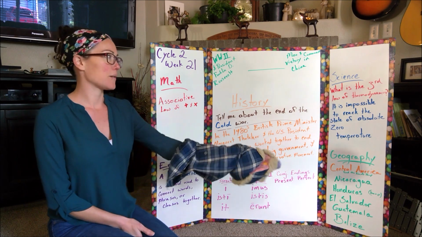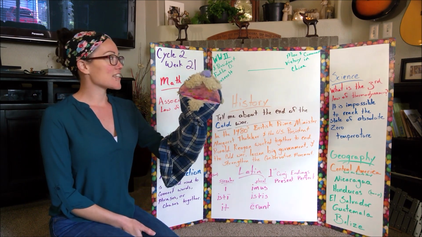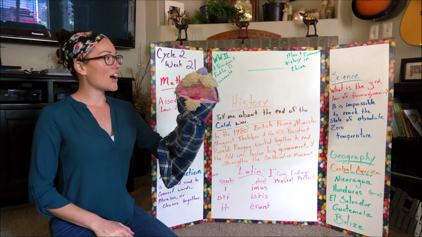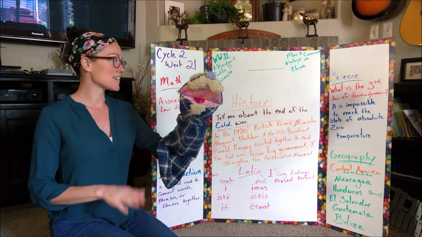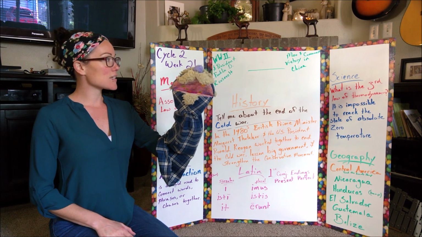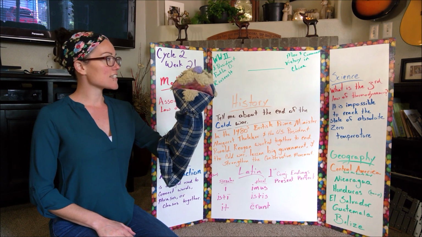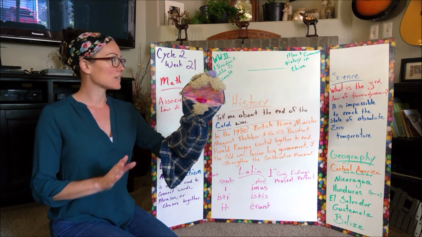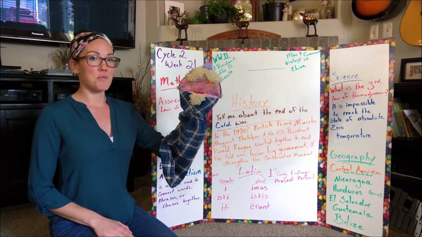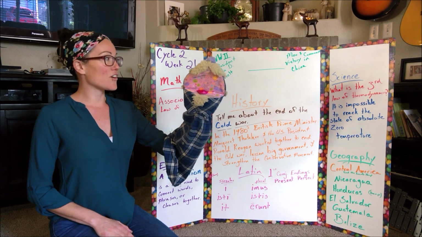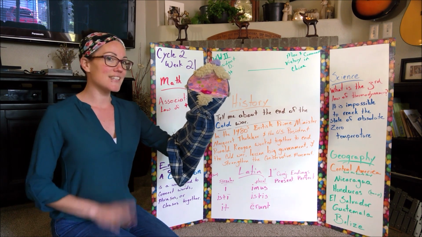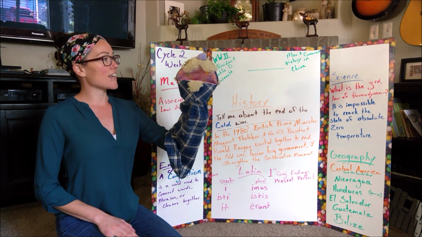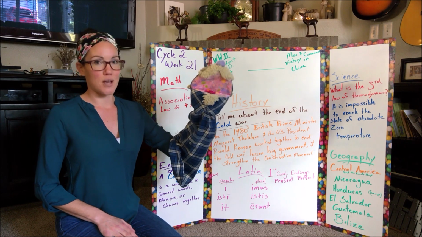If you're happy and you know it, clap your hands. What is the third law of thermodynamics? The third law of thermodynamics is it is impossible to reach the state of absolute zero temperature. What is the third law of thermodynamics? The third law of thermodynamics is it is impossible to reach the state of absolute zero temperature.